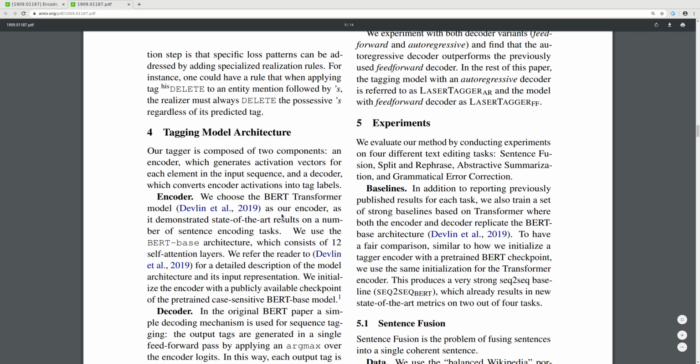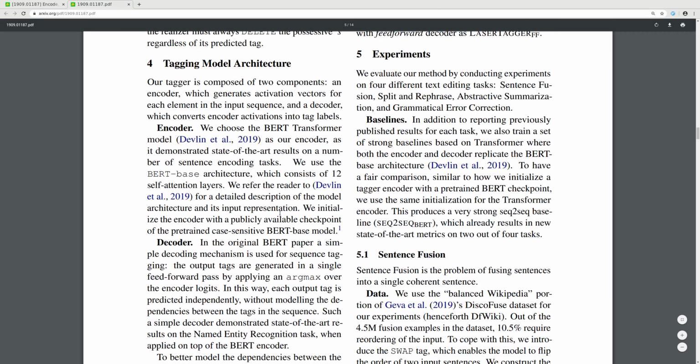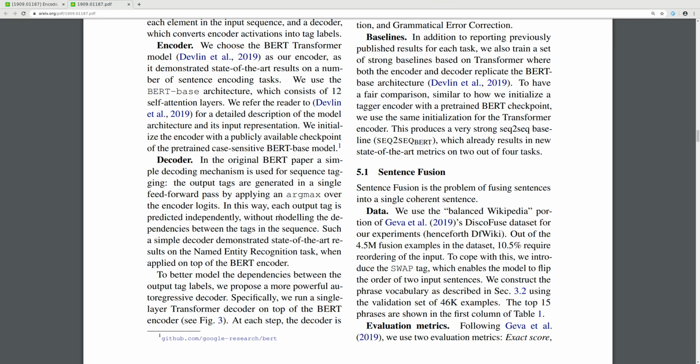Tagging model architecture. They use a BERT transformer encoder. Output tags are generated with a single feed-forward layer and argmax over the encoder logits. This way, each output tag is predicted independently without modeling the dependencies between the tags in the sequence. Such a simple decoder demonstrates state-of-the-art performance also on the named entity recognition task.